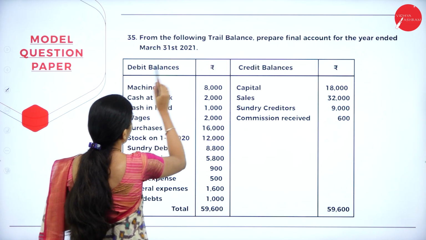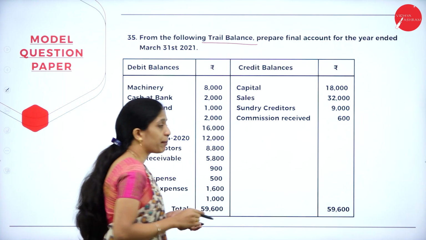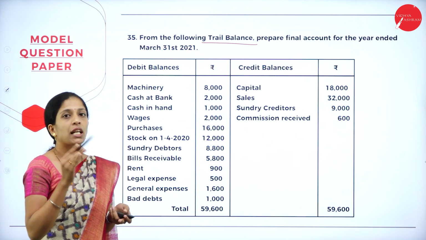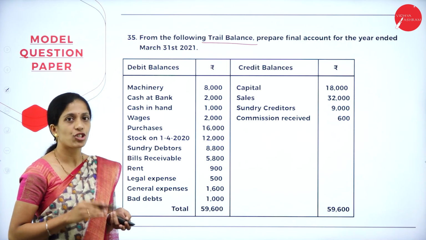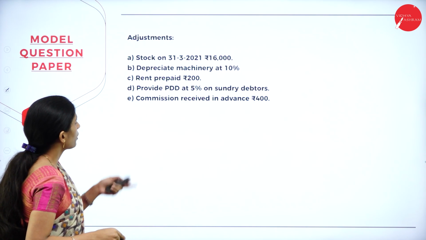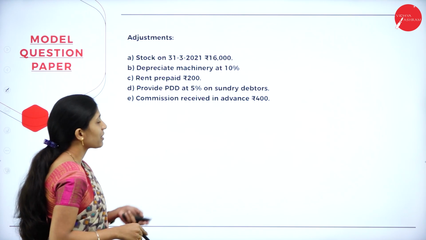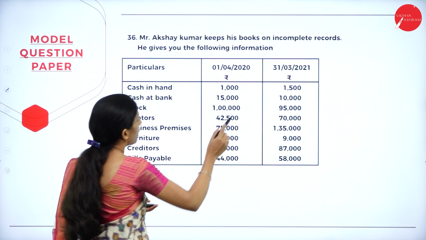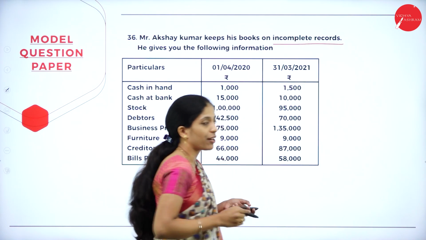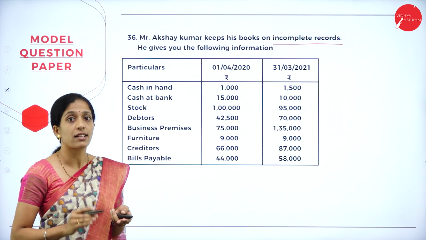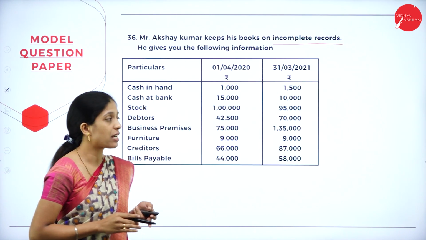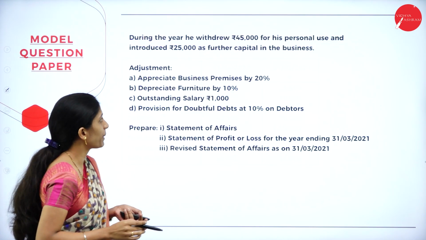Next, a question on final accounts. They will give the trial balance and the adjustments, where we have to prepare trading profit and loss account and balance sheet for 12 marks. So that was your trial balance and this is your adjustments. Next question is on incomplete records, where we have to prepare statement of affairs, statement of profit and loss account and revised statement of affairs by using this information.